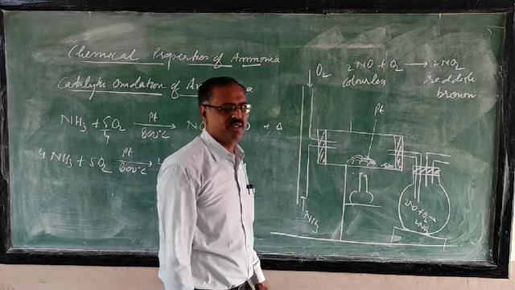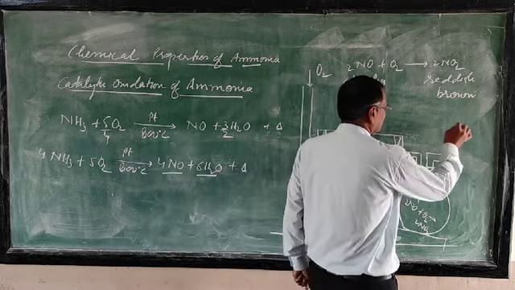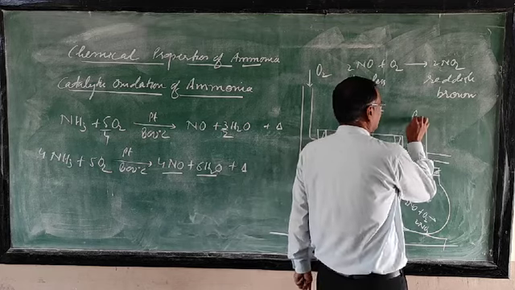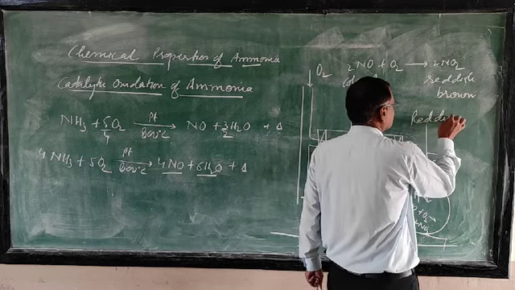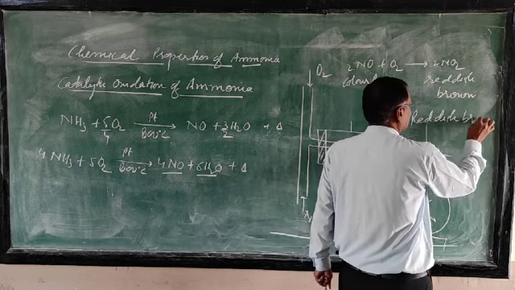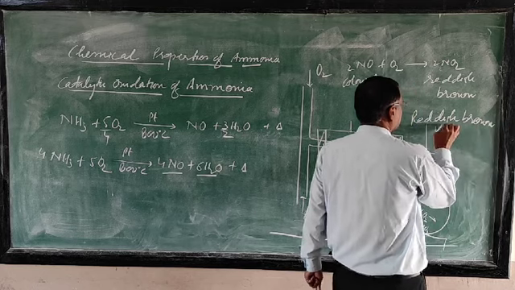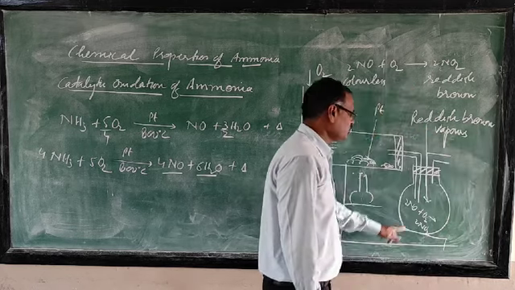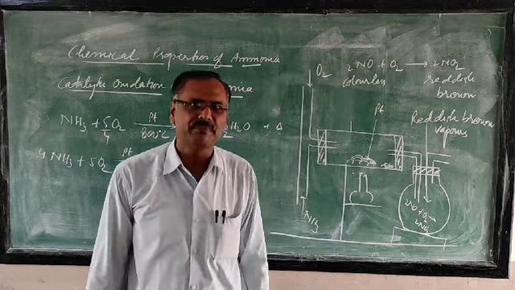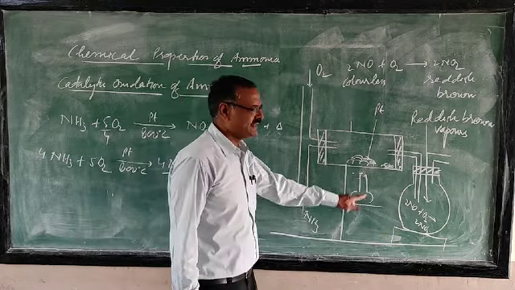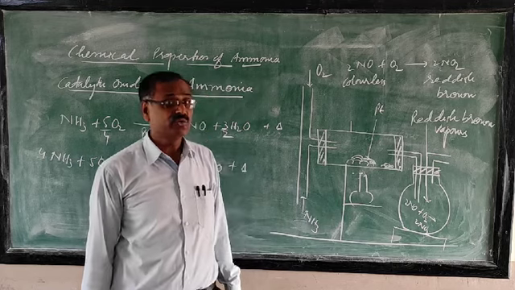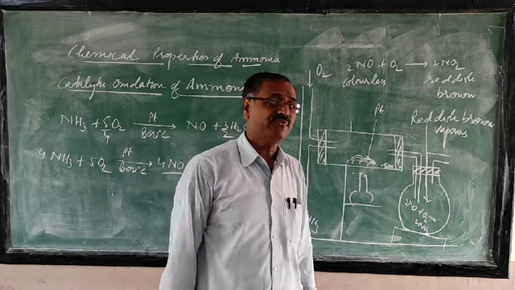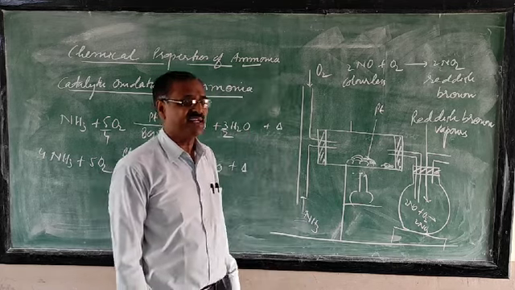So what you will observe in this experiment is reddish brown vapors, and this platinum will continue to glow even after heating is discontinued.